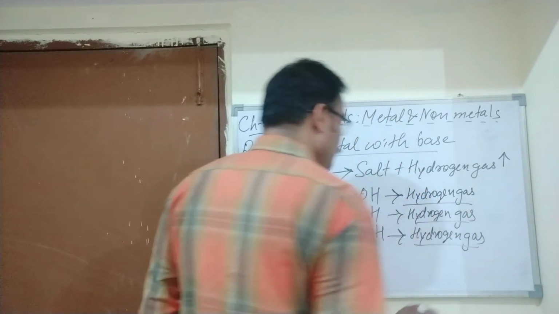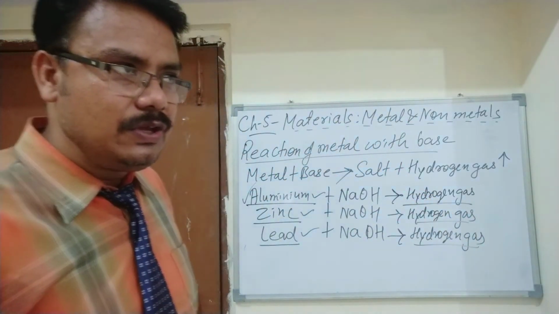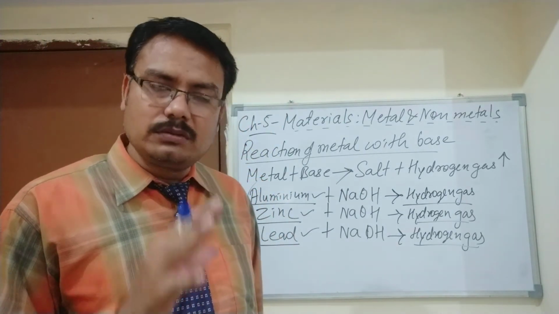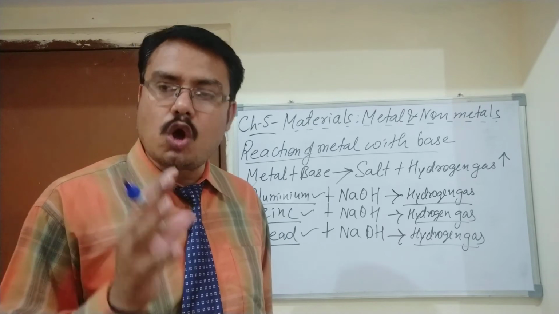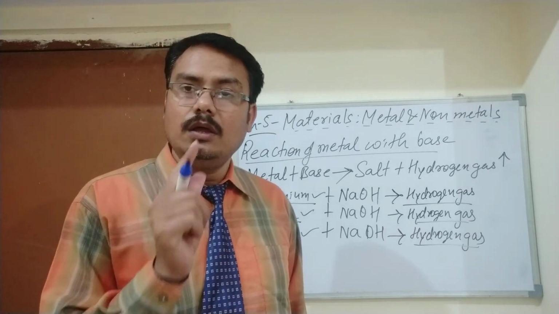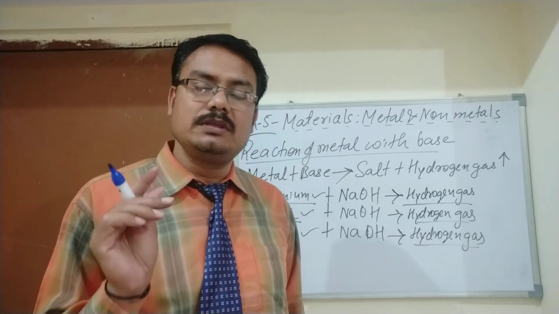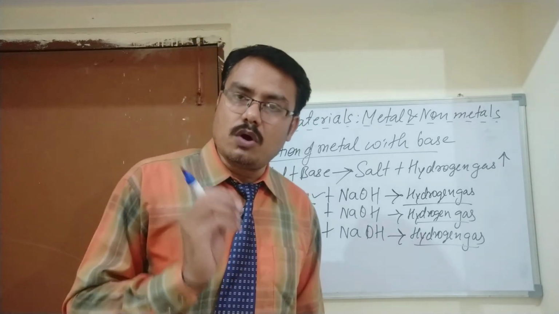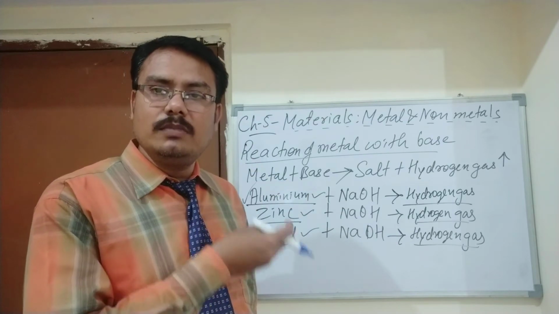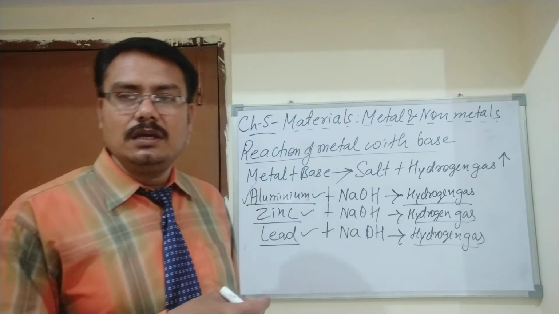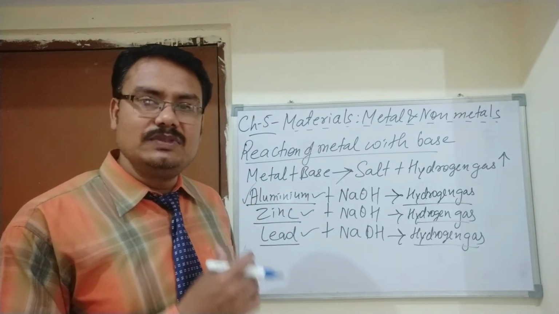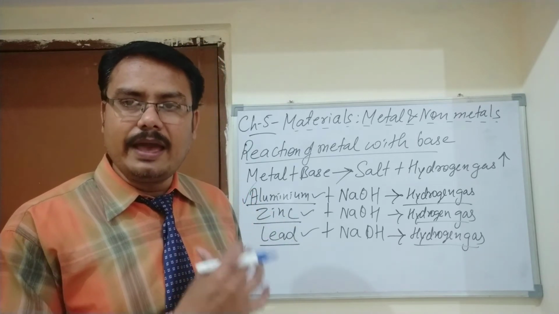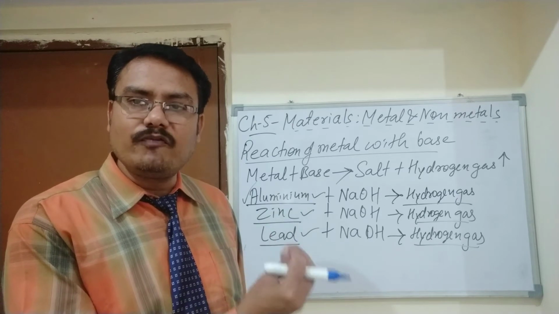So student, keep in mind, again I am repeating, that few metals react with base. What type of base? Strong base. Not all metals react with a weak base. Only a few metals, like aluminum, zinc and lead, react with this type of strong base, for example sodium hydroxide. And after the reaction, a gas is released.